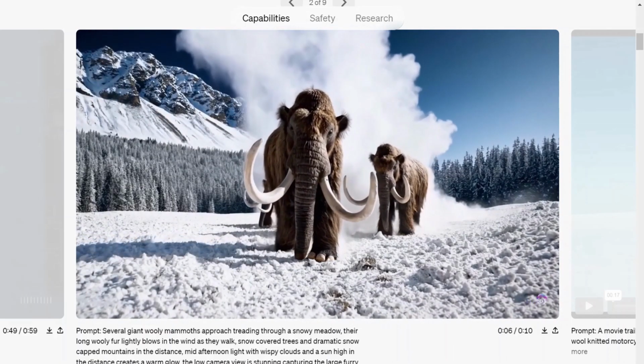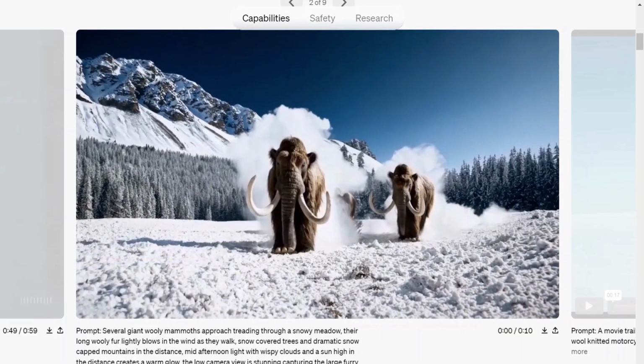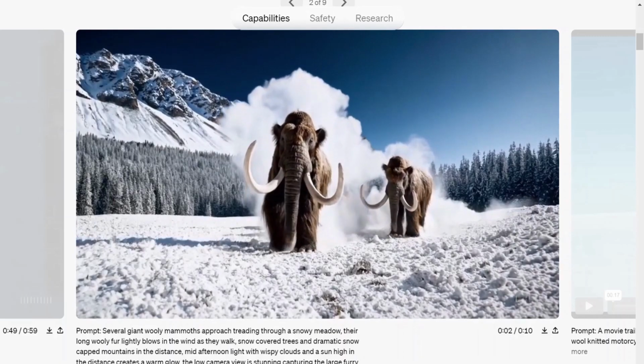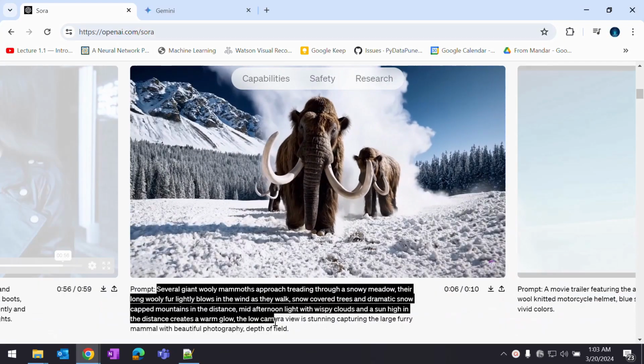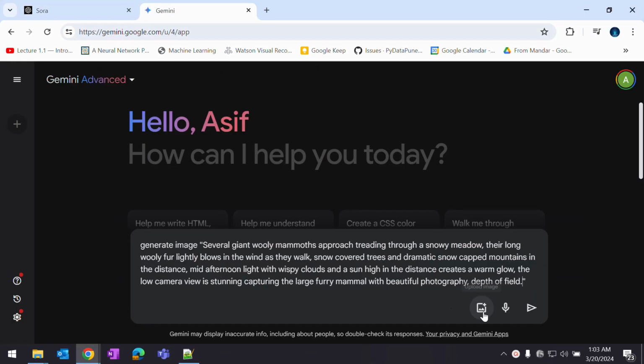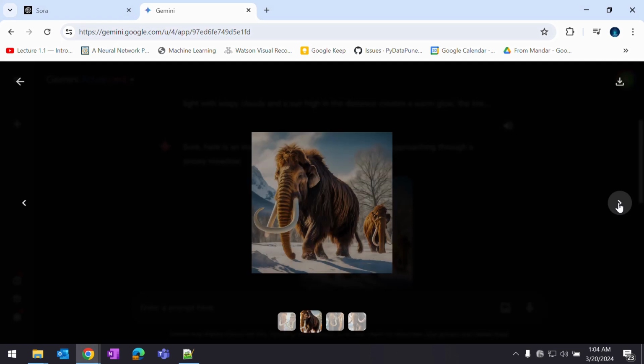So let me try providing these prompts to Google Gemini and let's see what results we get. Definitely it cannot create the videos, but just for fun, let's try what images it can create. Copy pasted the same prompt. Look at these amazing results. Beautiful, isn't it? Google Gemini can generate really amazing images.